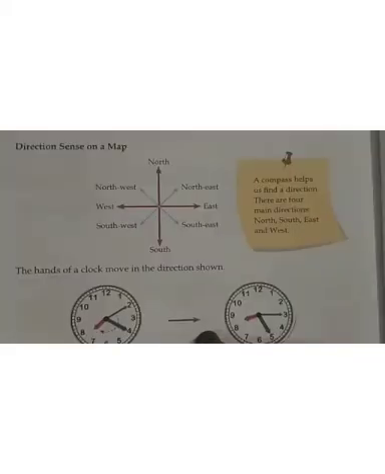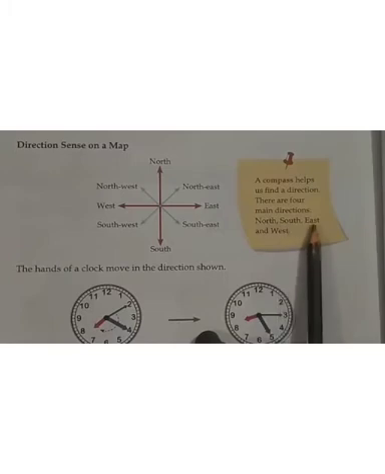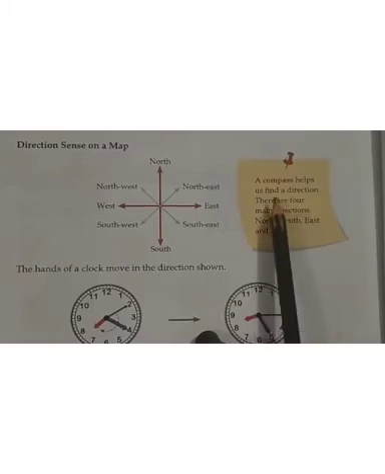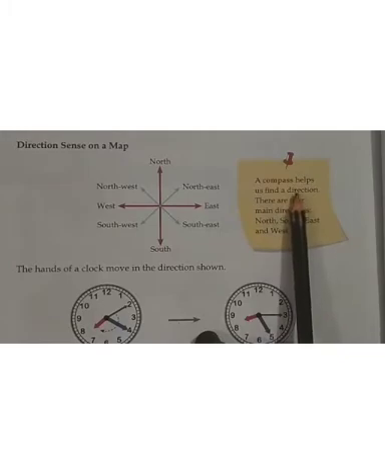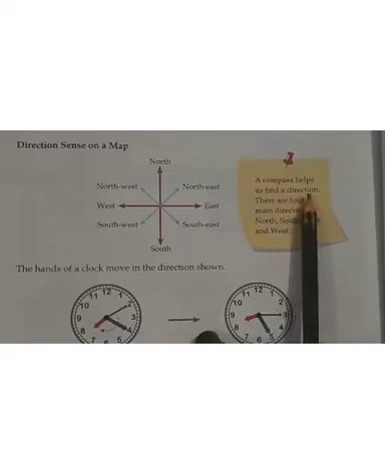Next is the direction sense on a map. There are 4 main directions: north, south, east, and west. A compass needle is used to find the direction: north, east, west, and south.